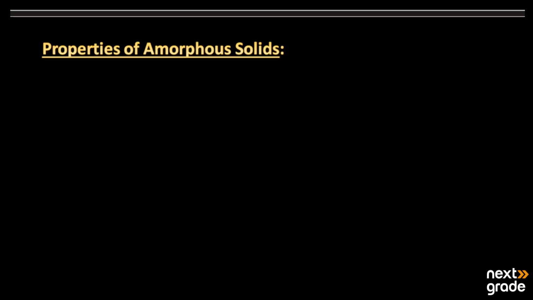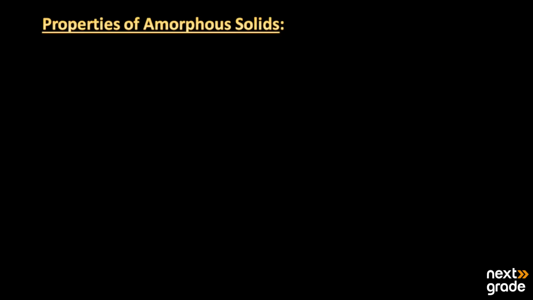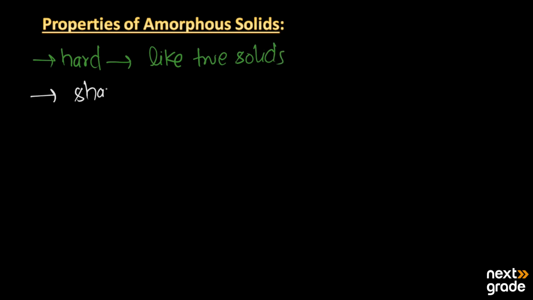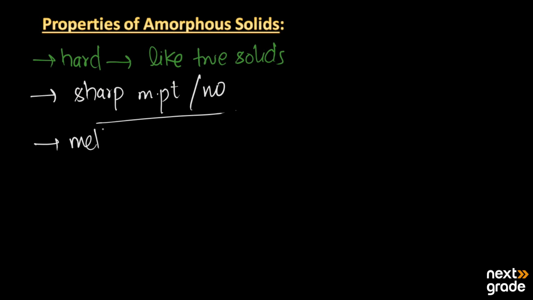So let's have a look at more properties of amorphous solids. Mainly, amorphous solids are hard. As they are hard, they are like true solids. But one thing they lack is a sharp melting point. They have no sharp melting point; they just melt over a range of temperature. So they do not have a sharp melting point.